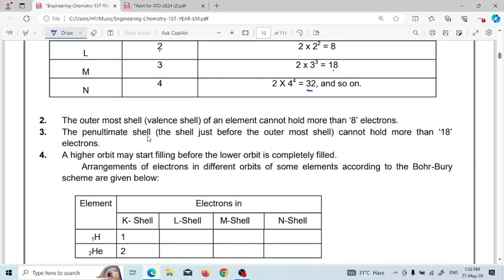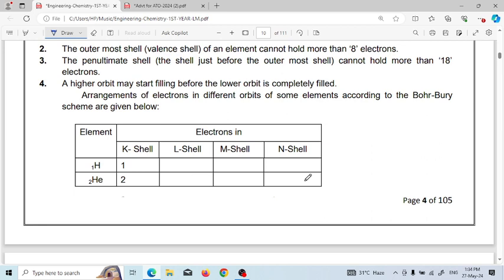Next, the outermost shell, the valence shell of an element, cannot have more than 8 electrons. Next, the penultimate shell, that means the shell just before the outermost shell, cannot hold more than 18 electrons. Next, a higher orbit may start filling before the lower orbit is completely filled. Next, the arrangement of electrons in different orbits of some elements according to the Bohr scheme is given below.